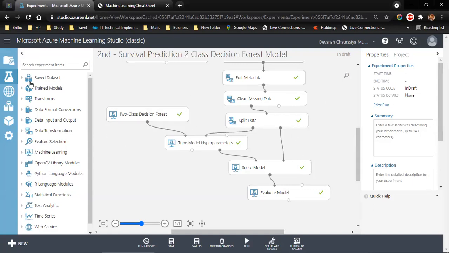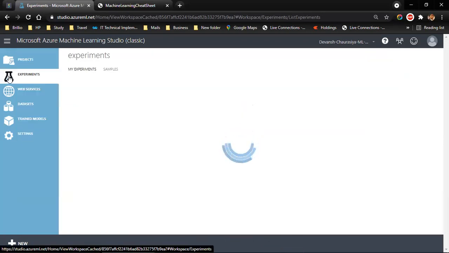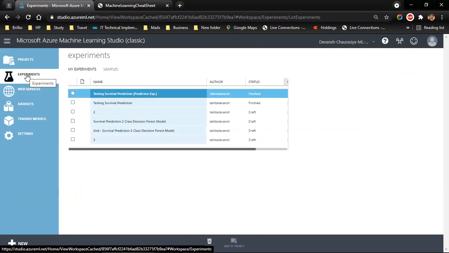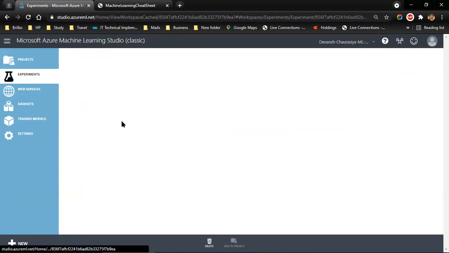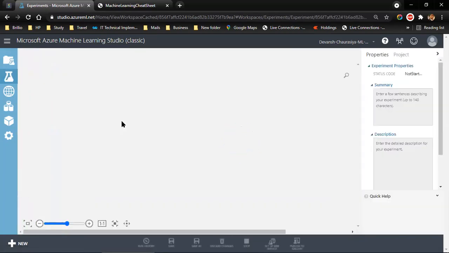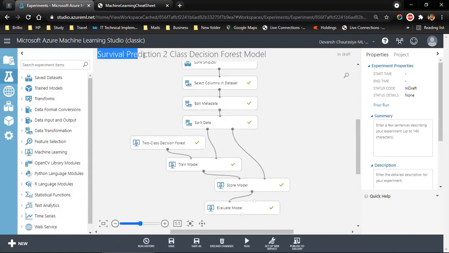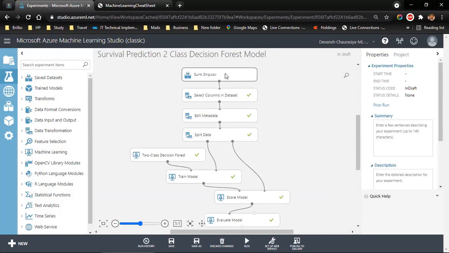Now this is where we left in the previous session. Let me click over here on experiment. Now, if you all remember, this is the model that we built first. The name of that model was Survival Prediction Two-Class Decision Forest Model. So first we added the data. We went to data, we clicked on new, added the data CSV file, and then we clicked on save data.